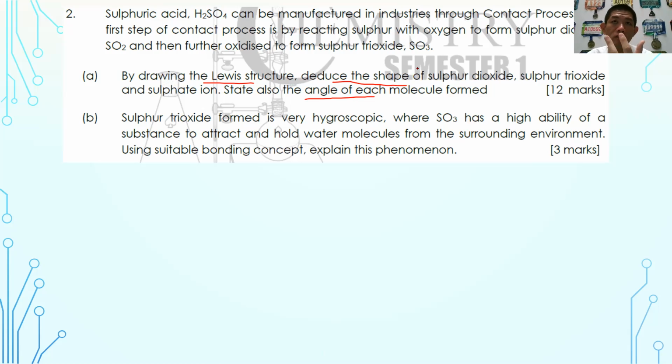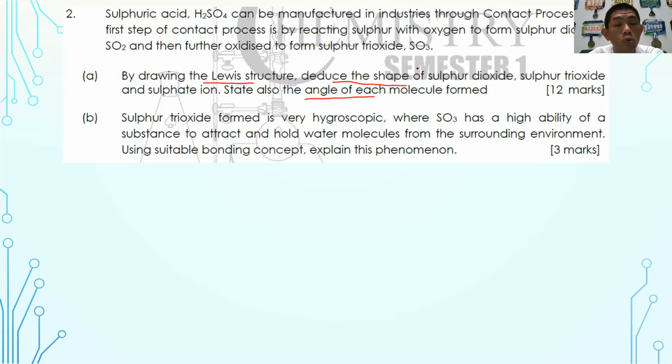Okay, you have 5 basic arrangements: linear, trigonal planar, tetrahedral, trigonal bipyramidal, and also octahedral. Okay, I repeat: linear, trigonal planar, tetrahedral, trigonal bipyramidal, and also octahedral. So those are the basic arrangements of the molecule. And then only then, based on the number of lone pair and bond pair, you state their shape. And finally, the question wants you to give the angle, so you also have to state the angle. So if I were the student, definitely I will answer all these 5 points in here.